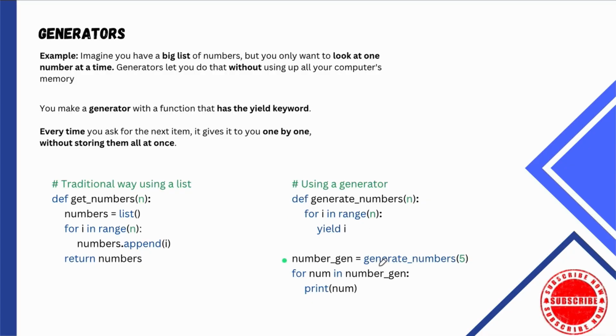Outside my function, I can create a variable, calling my generator function, giving it a number, right? And then because my generator is like a list, I can use a for loop to go through it. And I can loop through my generator. So instead of printing a list of 1, 2, 3, 4, 5, my generator is only giving me one number at once. 1, 2, 3, 4, 5. Pretty cool. All right, let's take it over into VS Code and let's code out some generators.